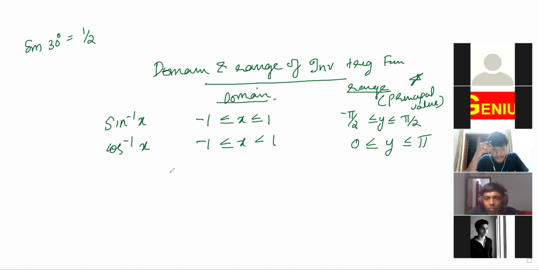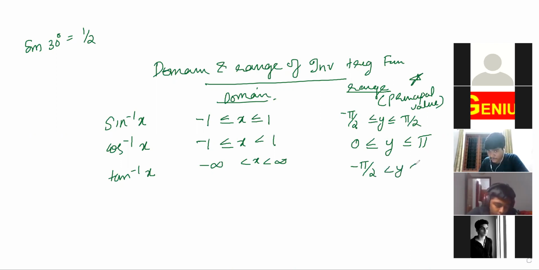So I'll show you when you do the problems. No need to get confused. Only learn the principal values by heart. Next is tan inverse x. It is minus infinity less than x less than infinity. And its range or principal value ranges from minus pi by 2 less than y less than pi by 2.